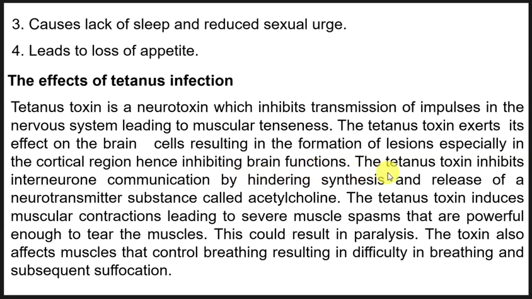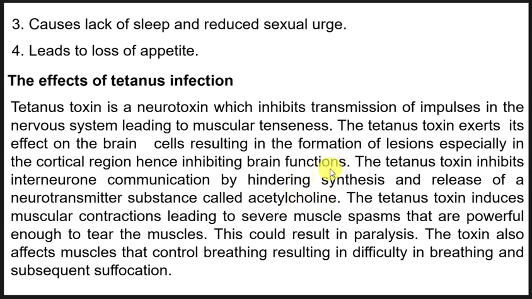So the tetanus toxin inhibits interneuron communication by hindering synthesis and release of a neurotransmitter substance called acetylcholine.